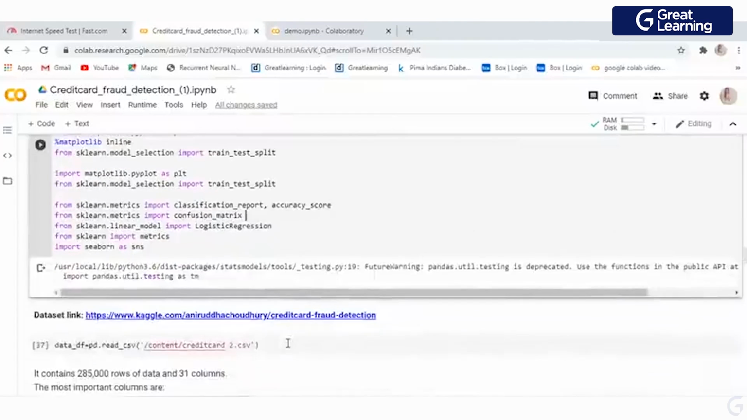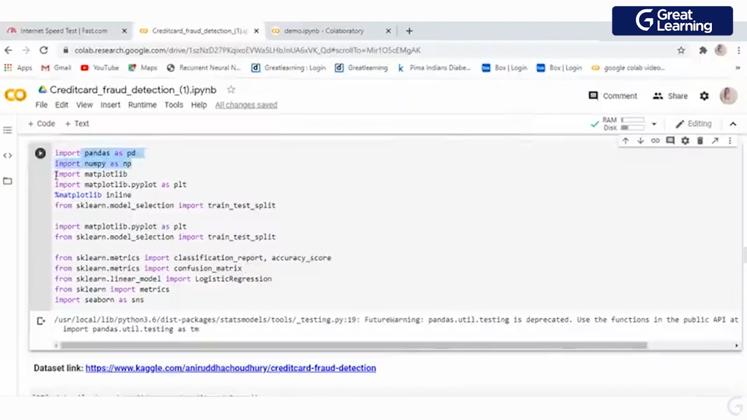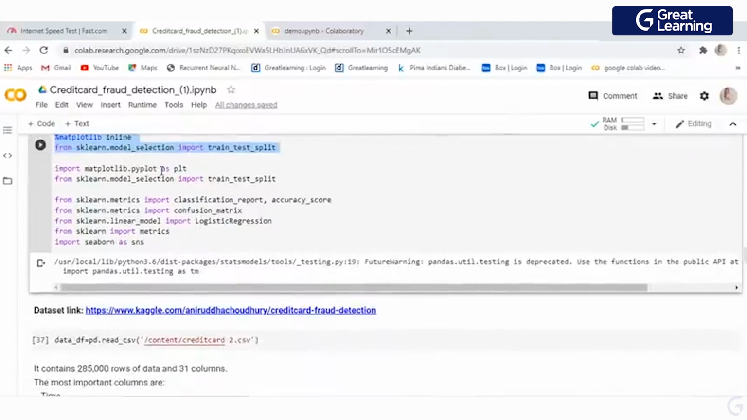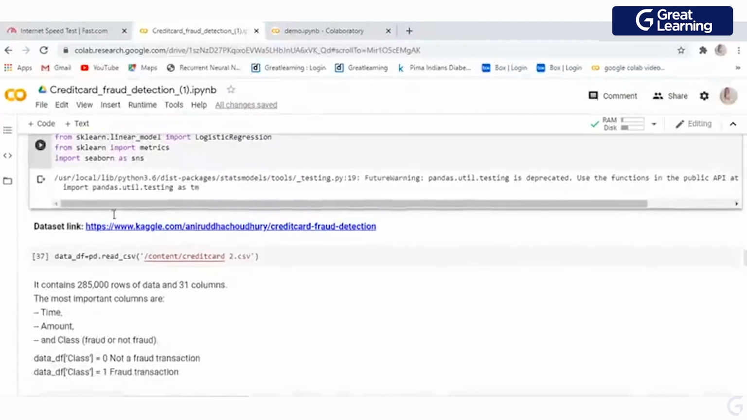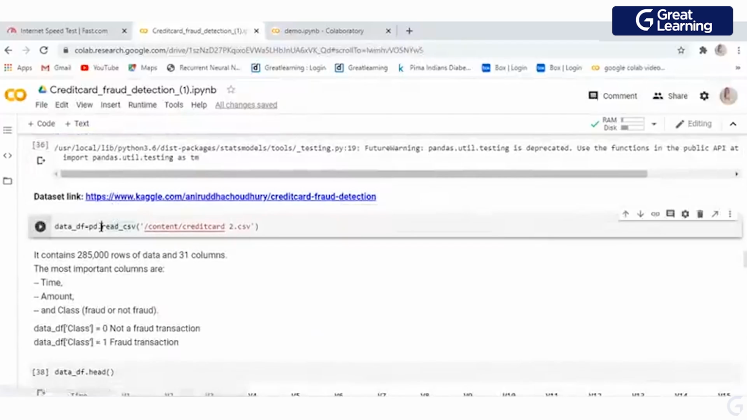Now what we need to do is import our libraries, pandas and numpy. You can see we are going to use pandas and numpy. We are also going to import matplotlib for data visualization. We are going to use scikit-learn, which we basically use for machine learning purposes, right? And then we are going to import all the scikit-learn parts. Okay. Now you can already see this is my link, right?